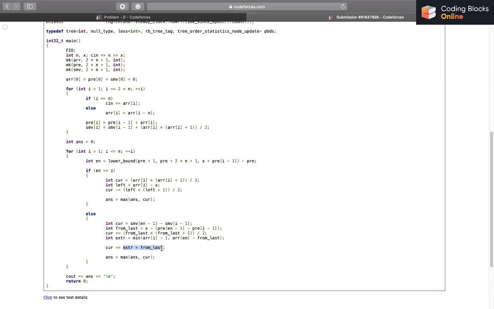So I just add this value to my current, and then I take the max, answer equals max of answer comma current, just like we did here, just like we wanted to do for each possible value of I. And as soon as I get out of this loop, I am just printing the value of answer.